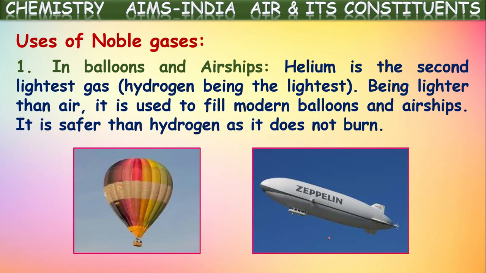It may catch fire in the presence of sparks, and under certain conditions hydrogen may explode in the atmospheric air. That's why it is not safe to use hydrogen in filling these balloons and airships. Helium is safer because it won't burn, as it is the least reactive gas. That's why it is used in filling balloons and airships. Okay, that's a major important use of helium gas.